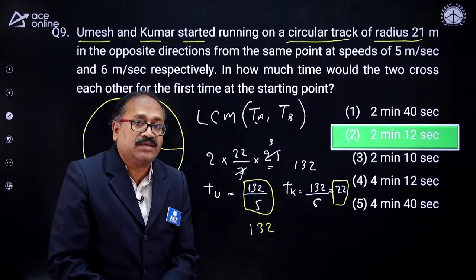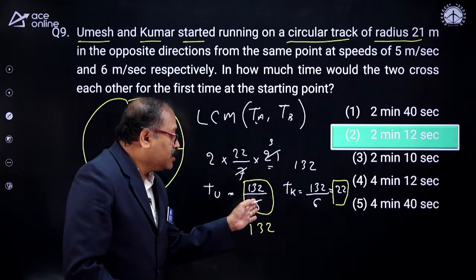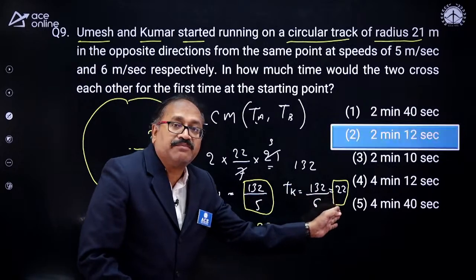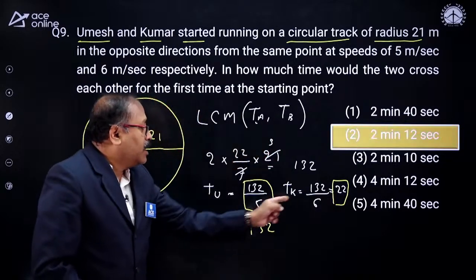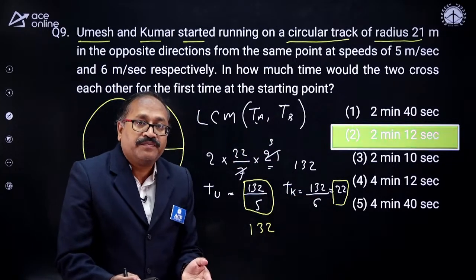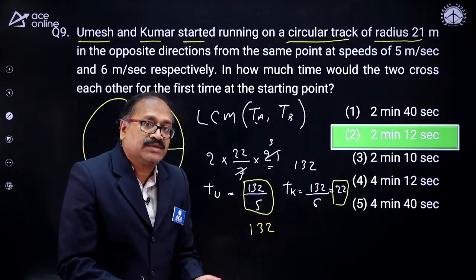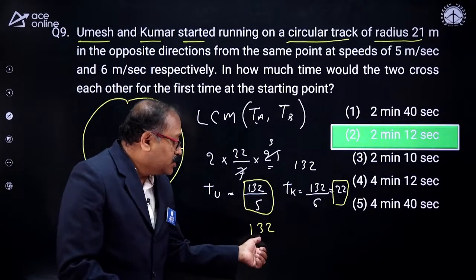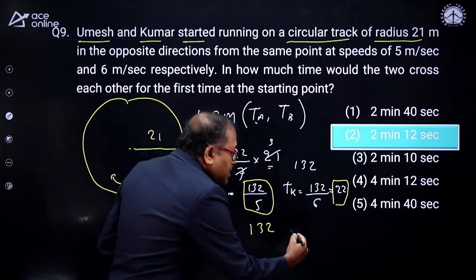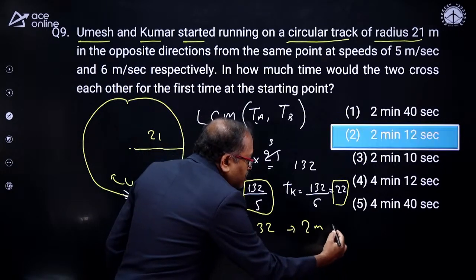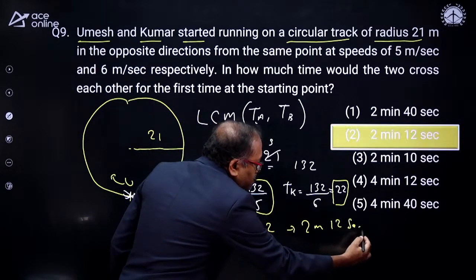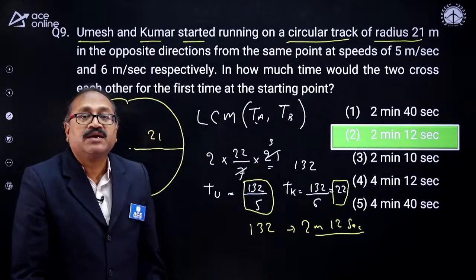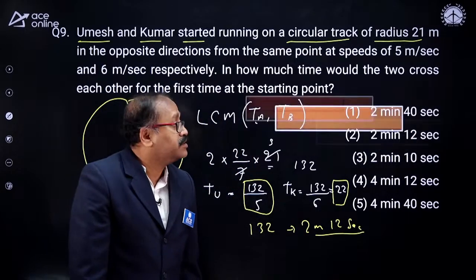The LCM is 132. And 132 seconds is 2 minutes, 12 seconds. That should be your answer, which Ram Kumar has nicely answered.